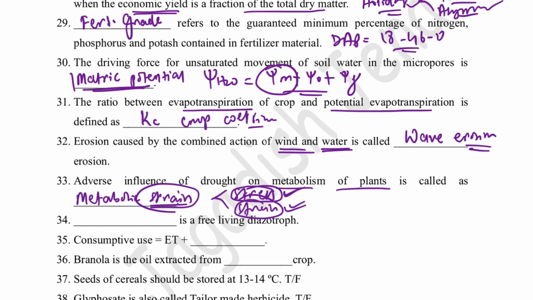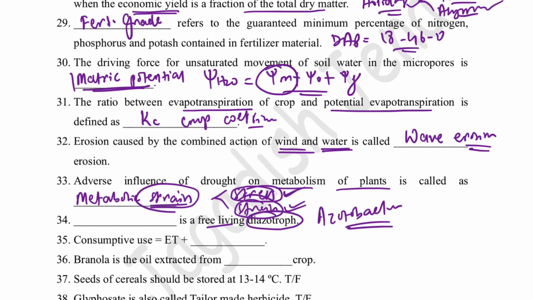Then next question: dash is a free living diazotroph. Diazotroph means a nitrogen fixing organism. So a free living nitrogen fixing organism is Azotobacter. Azotobacter, the free living nitrogen fixer or free living diazotroph.